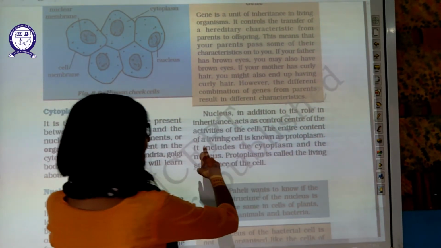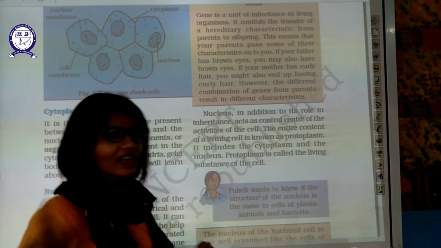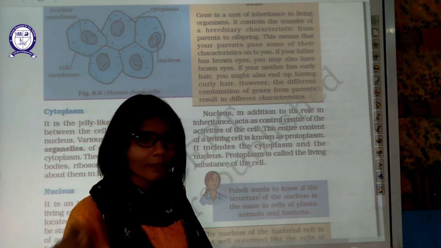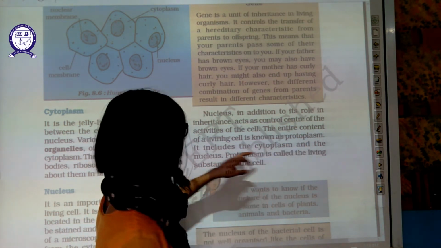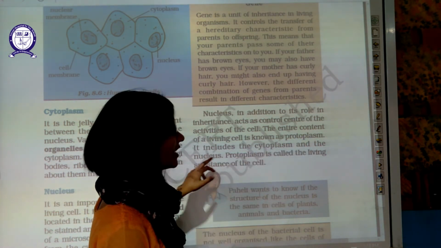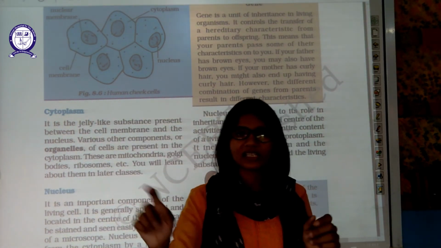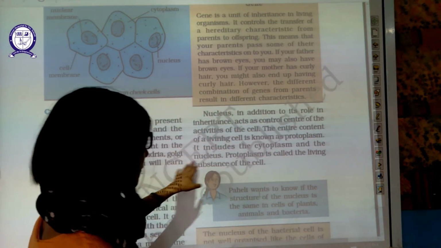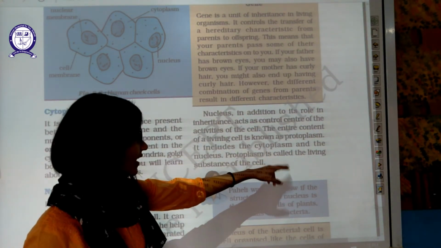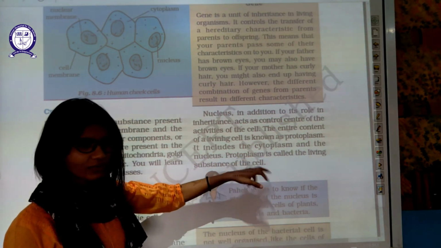The entire content of the living cell is known as protoplasm. Proto means living. Plasm means fluid. It includes cytoplasm and nucleus. So cytoplasm plus nucleus is equal to protoplasm. Got it? Now, protoplasm is called the living substance of the cell. Proto means living, as I told you. Plasm means fluid.